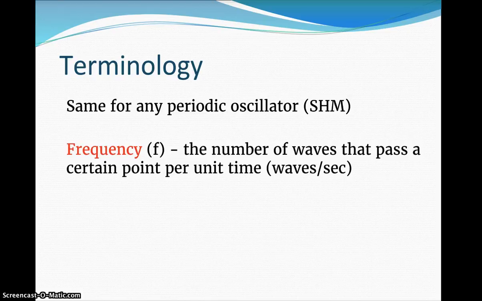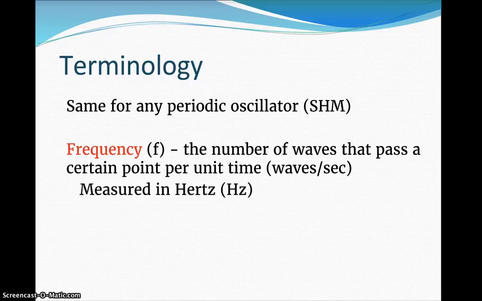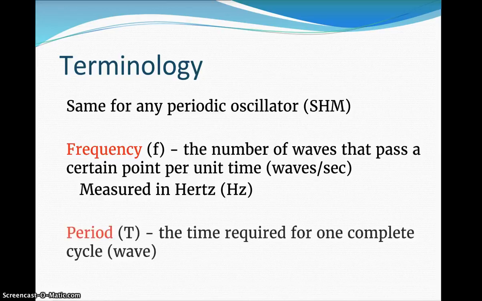Frequency for us in SHM was the number of cycles per second. And for waves, it is simply the number of waves that pass a certain point per unit time. So you'll see waves per second used for frequency. Again, like in simple harmonic motion, we measure this in hertz, Hz. Period is still the time that's required for one cycle, and in this case it will be for one wave. These two variables are inversely related to one another. If you know one, you can take the inverse of it to get the other one.